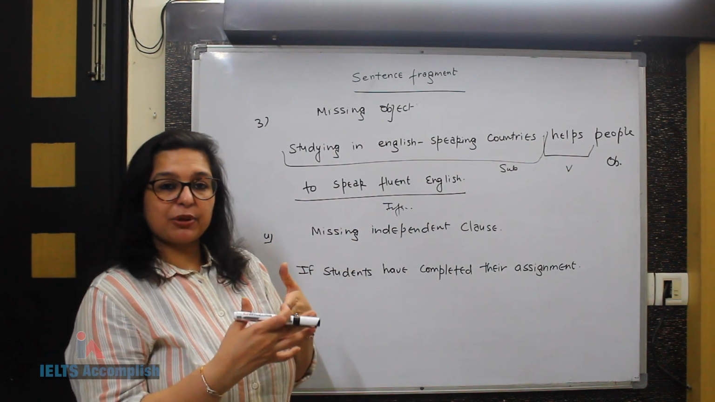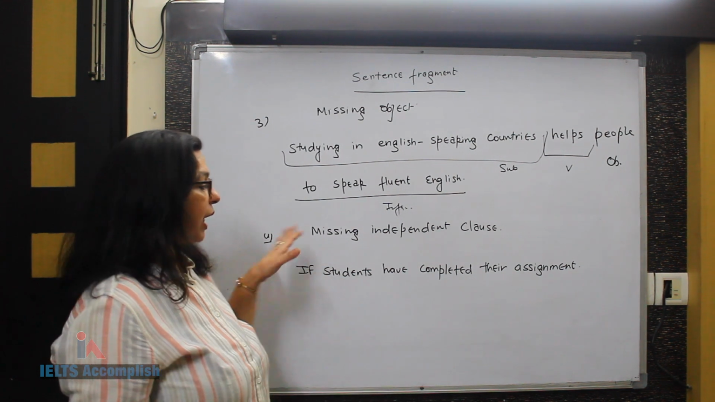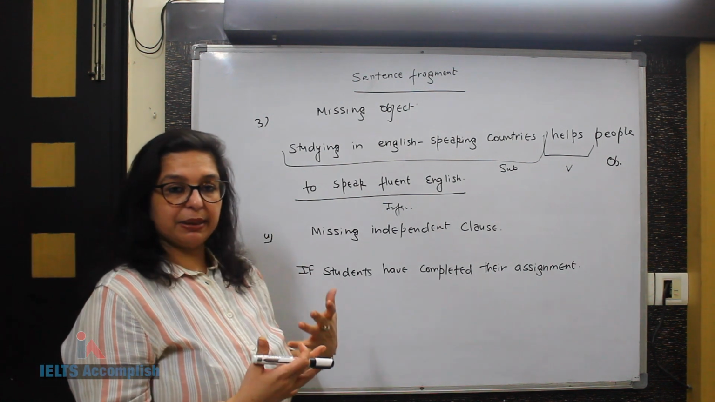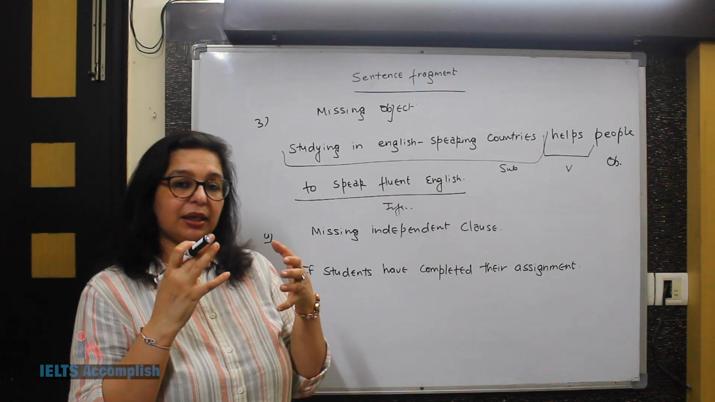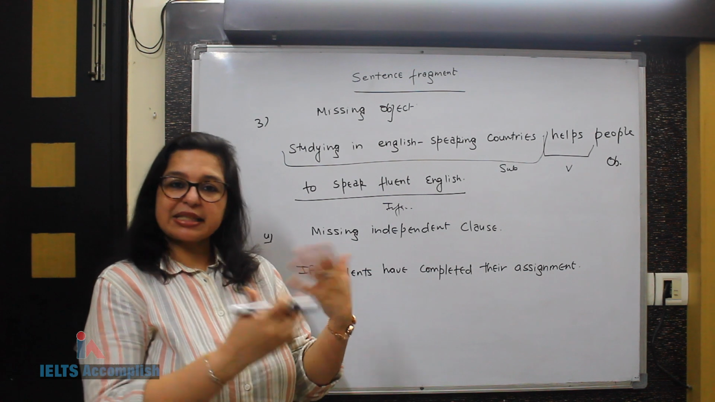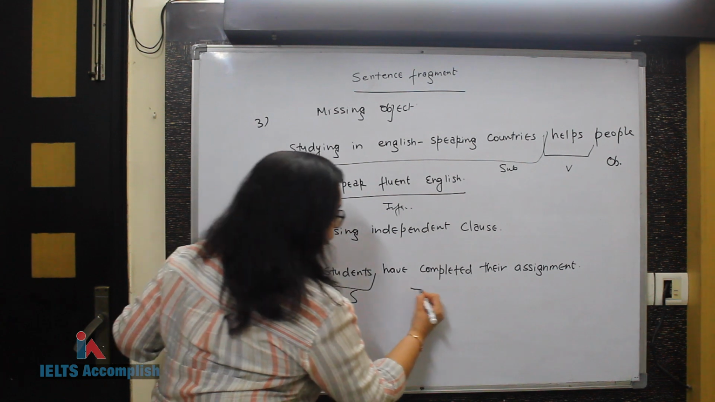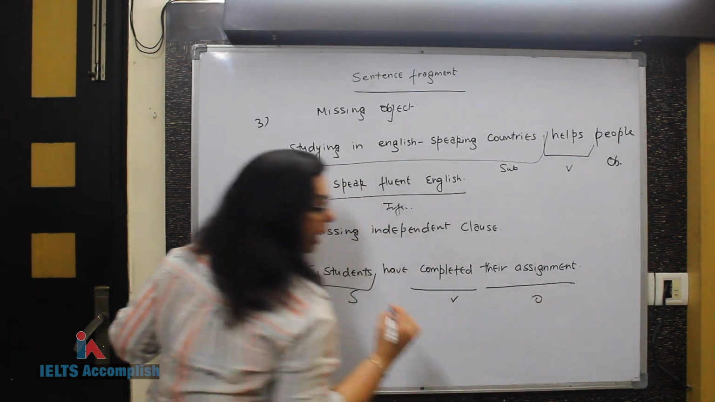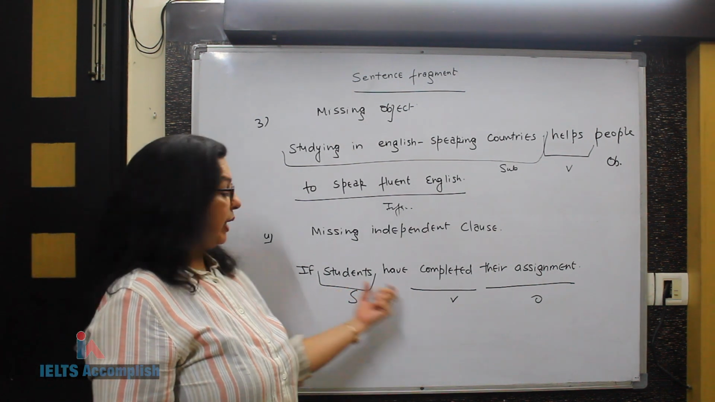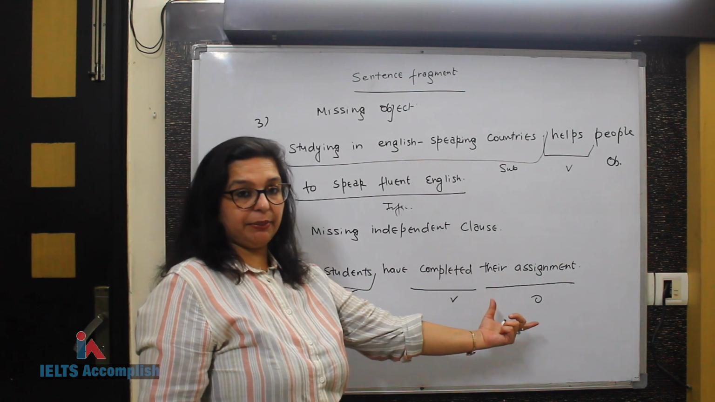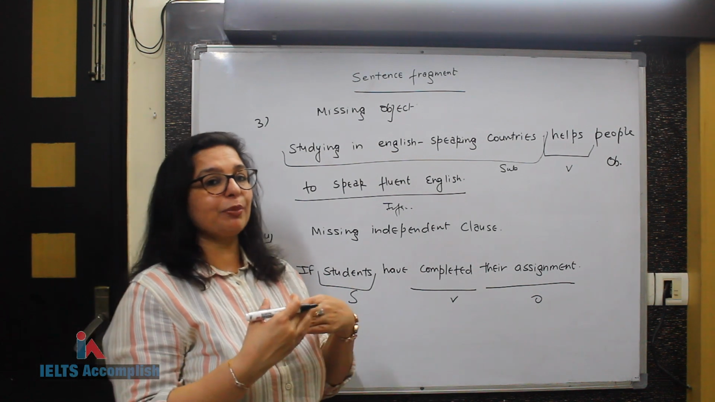So far I have told you three possibilities, one of missing subject, one of missing verb and one of missing object. Now the fourth part, another possibility of creating a sentence fragment, is writing a dependent clause. A clause is a complete idea which has a subject, students, verb and the object. However, the moment a conjunction is attached to this clause, if students have completed their assignment, this becomes a dependent clause and it needs an independent clause to make sense.